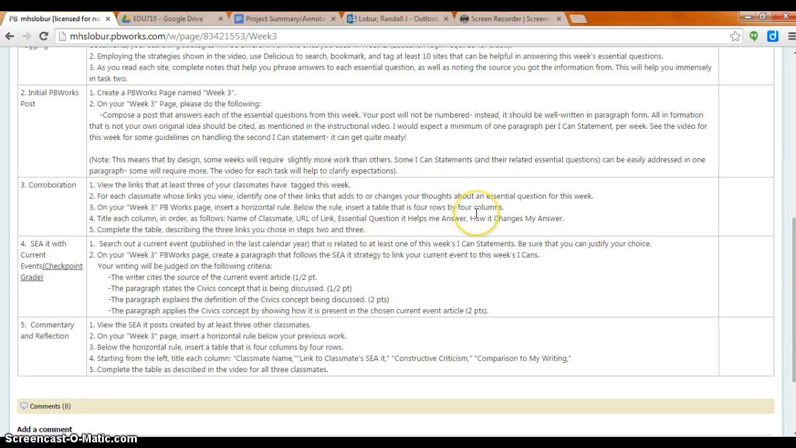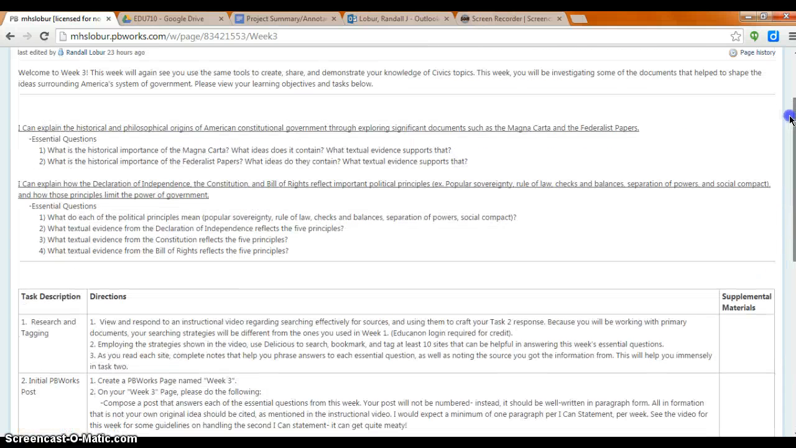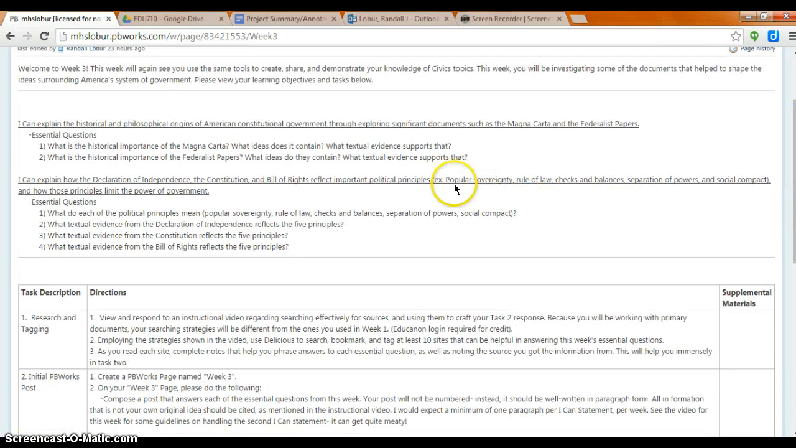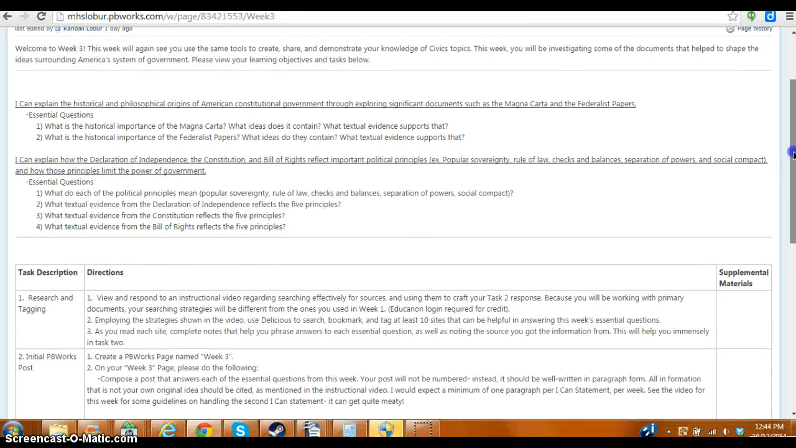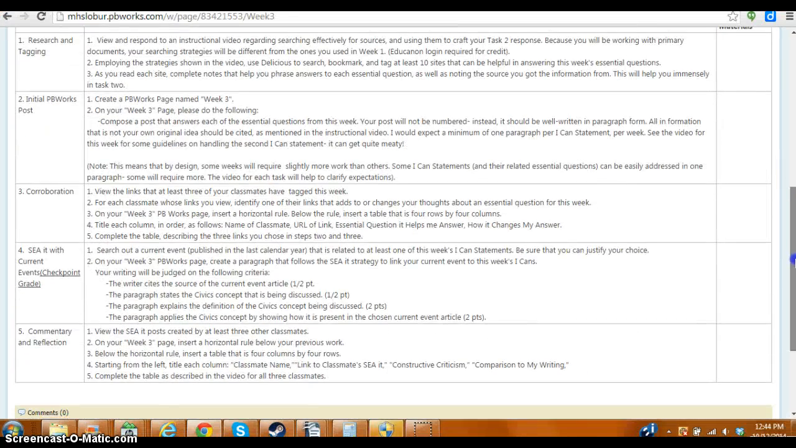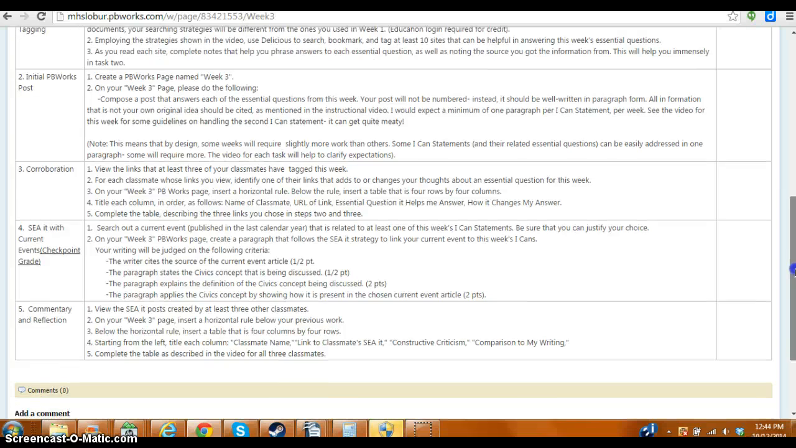Task 3 is the same as last week. You'll be looking at some of the different sources that your classmates followed. Maybe they found different sources that interpreted the document a little bit differently that could contribute to your understanding. In task 4, when you're looking for your current events, I would recommend that you try searching one of the principles in the news. So maybe you might look for popular sovereignty in the news, or you might look for the Bill of Rights or the Constitution in the news as well. Would be an acceptable search term. And on the commentary, of course, you'll follow the same procedure as last week.